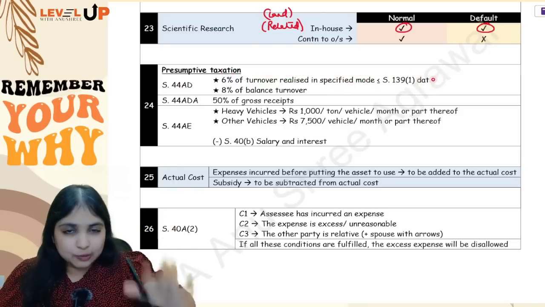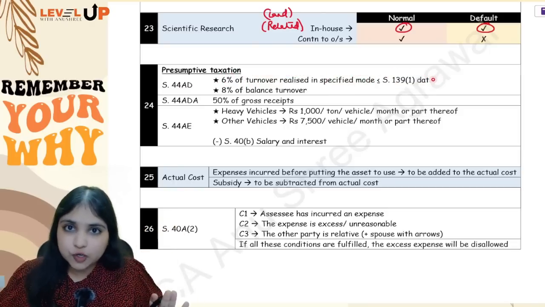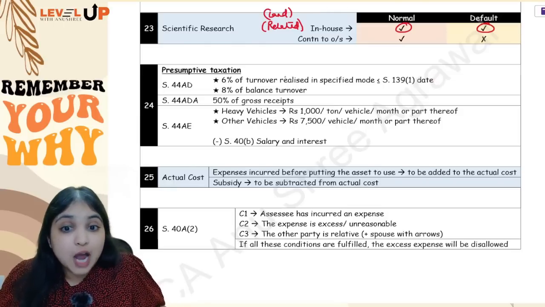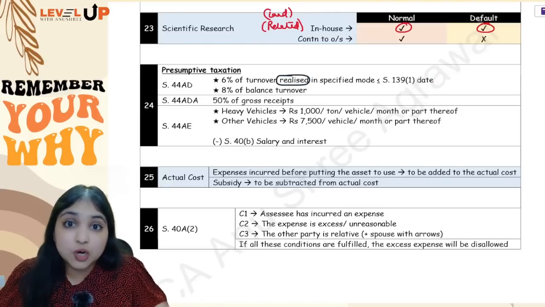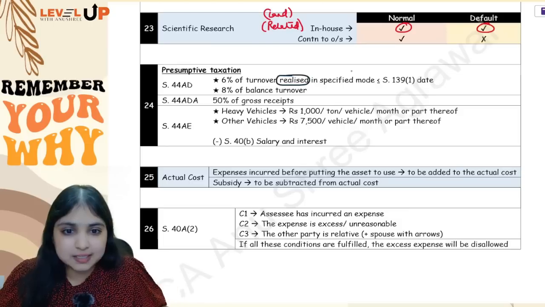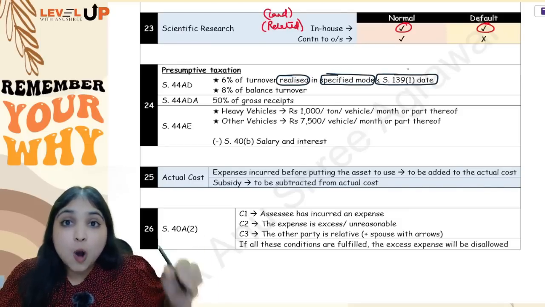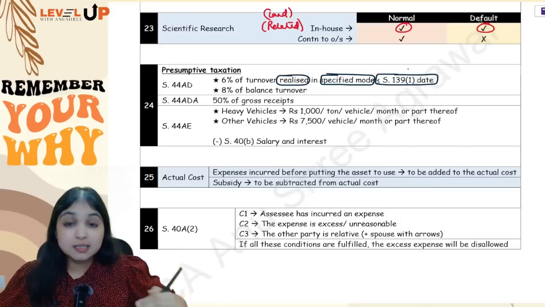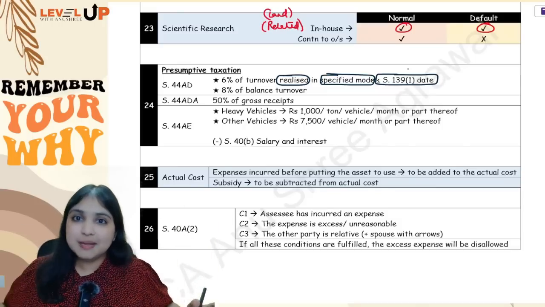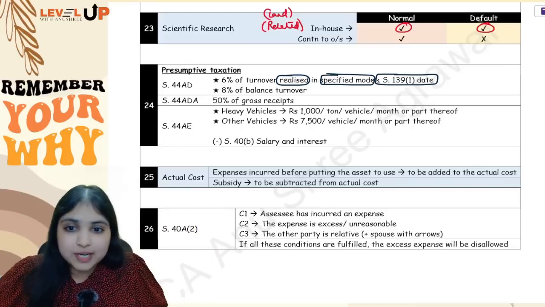What you will do, I'll tell you. You will see what is the turnover of the assessee. Out of the turnover, how much is realized? Realized means how much has been recovered by the assessee, in what mode, in specified mode, within which date, within 139(1)(8). That turnover into 6% will become your PGBP.